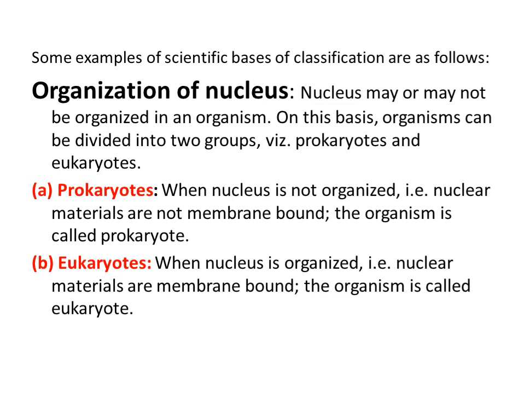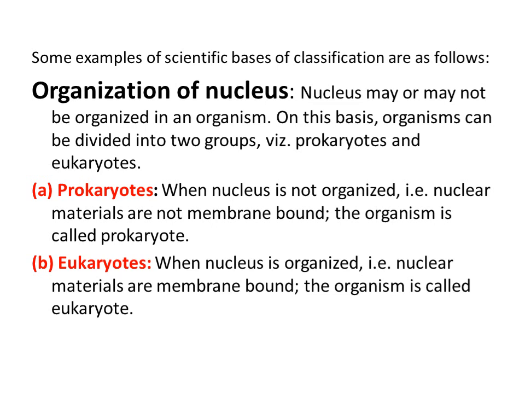Now in these prokaryotes there was no nuclear membrane, and there is no other type of membrane formation either. So in prokaryotes, membrane-bound cell organelles were also absent. So the next classification, which was scientifically based, was the classification of organisms on the basis of their nuclear organization into prokaryotes and eukaryotes.